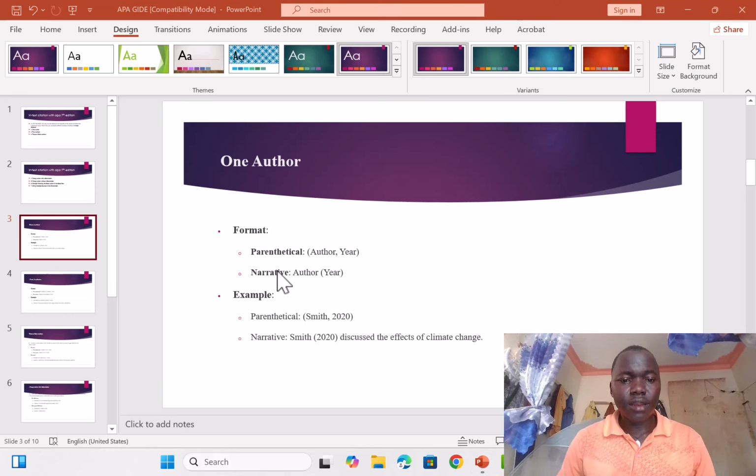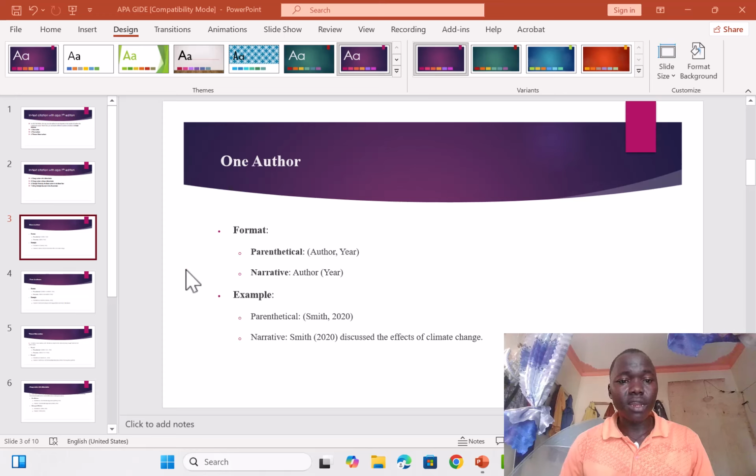And then under narrative, the name of the author is going to be outside, then you open the bracket, you put your year, then you close the bracket. So for example, under parenthetical, we open the bracket, Smith, comma, 2020, then you close the bracket. And then under narrative, the name is outside: Smith, open bracket 2020, then you close, discuss the effects of climate change. That's how you cite under in-text citation with one author.